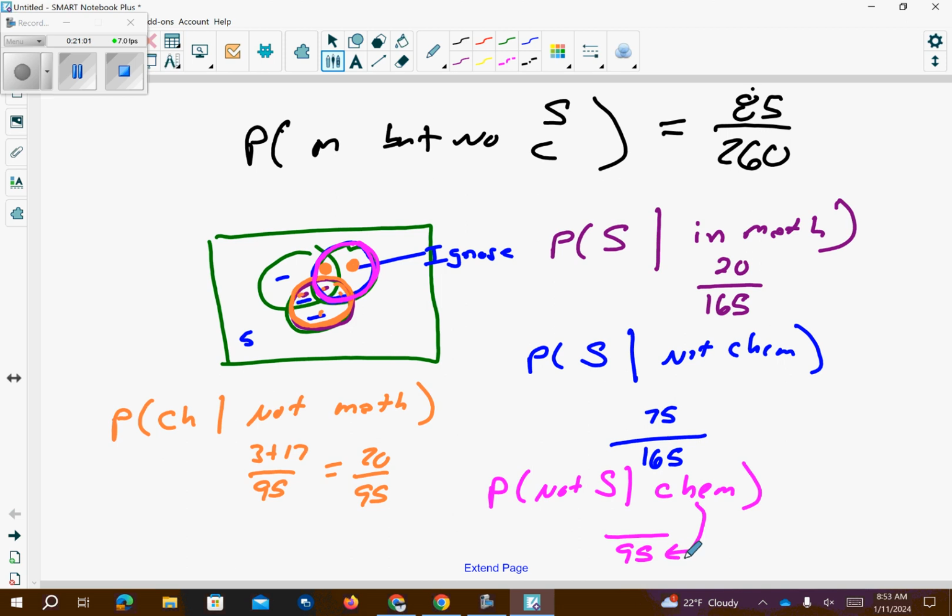Those are in chemistry. And then they are not in Spanish. So that would be this group here is not in Spanish, and this group here is not in Spanish. So those two pink regions. So 17 and 60 is 77, so I have a 77 out of 95.